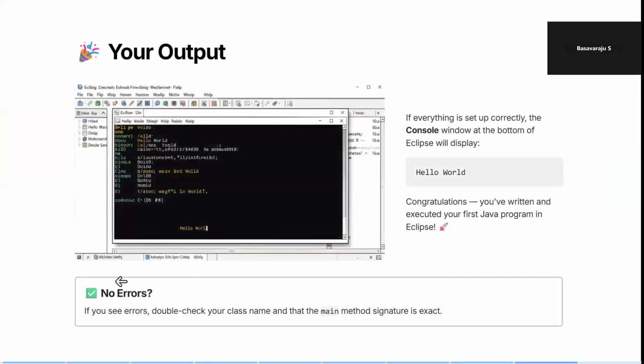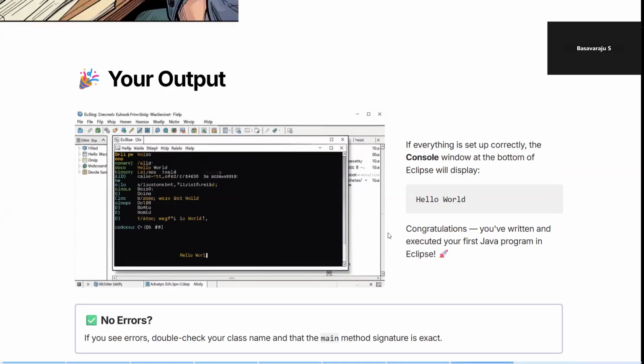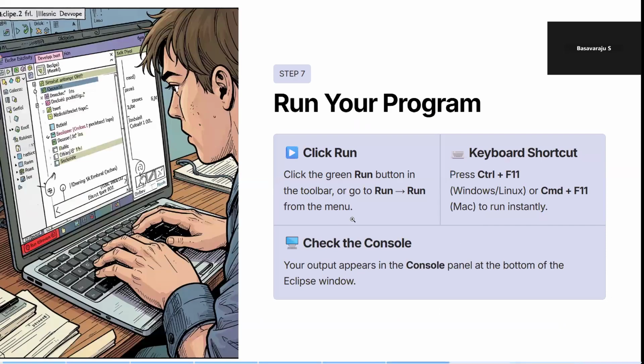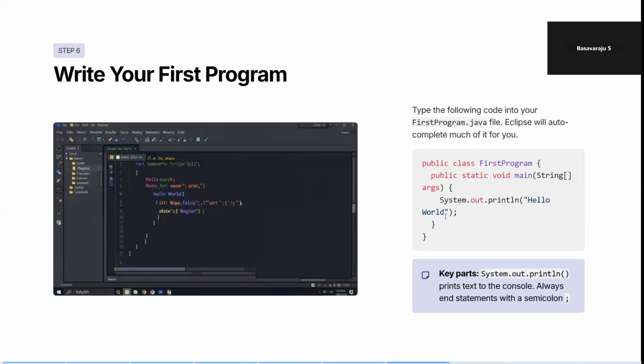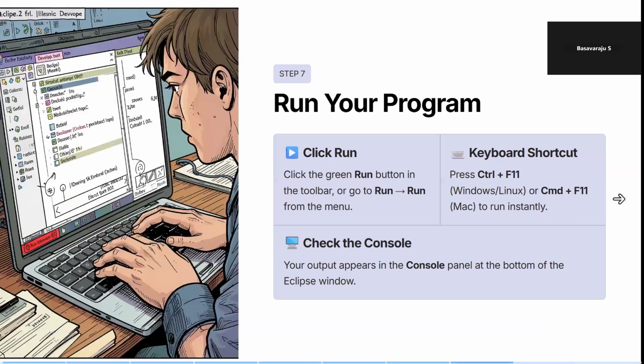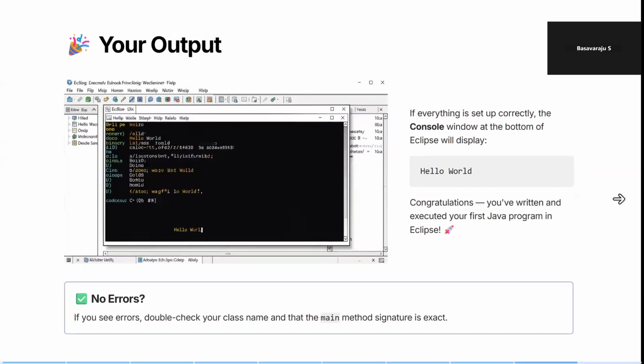So this is how, if there are no errors, you'll get the output in the console window. If everything is set up correctly, the console window at the bottom of Eclipse will display the message Hello World. What was there in your System.out.println in this program? We can see that this line gives me the output, if there are no errors. If errors are there, then we have to go back and fix them.